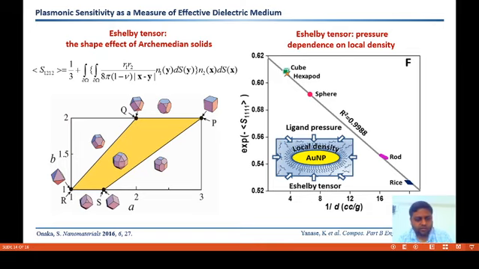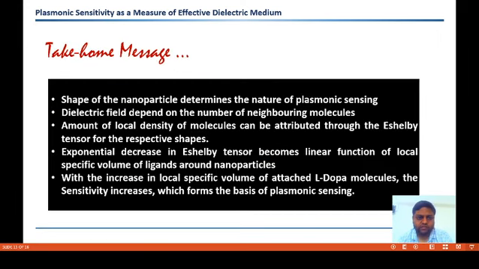So another important perspective is that in this case the shape becomes an intrinsic parameter, leading to a more general attribution towards plasmonic sensing. So the take-home message is that the shape of the nanoparticle determines the nature of plasmonic sensing.